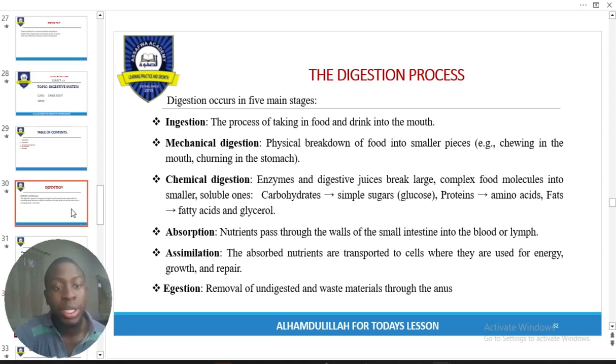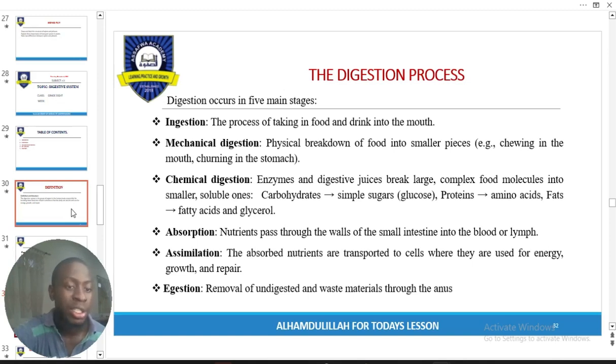The next one, absorption, absorb the necessary what? Nutrients. Is that not so for you? Assimilation, absorbed nutrients are transported to what? The necessary cells, right? And what? The residue, which is the undigested food, is left behind for the last step, which is what? Excretion, removal of those things.